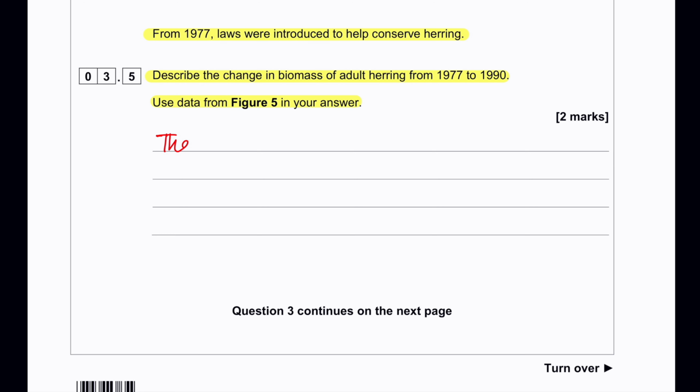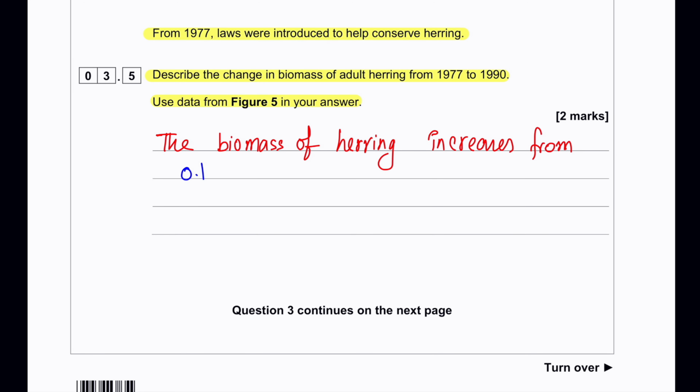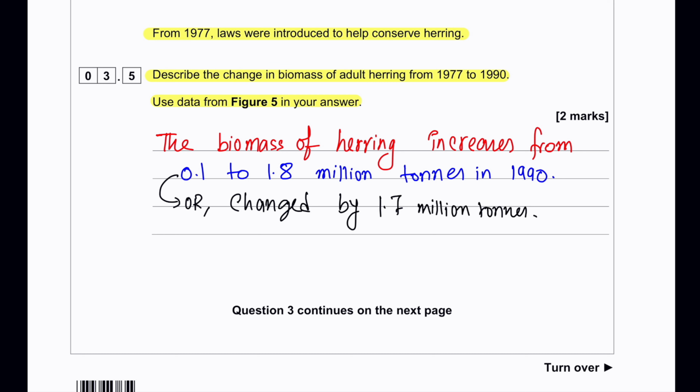So we can say the biomass increases from 0.1 million to 1.8 million tons, or we can show the calculation that the biomass increases by 1.7 million tons, or we can say that the change is 1700%.